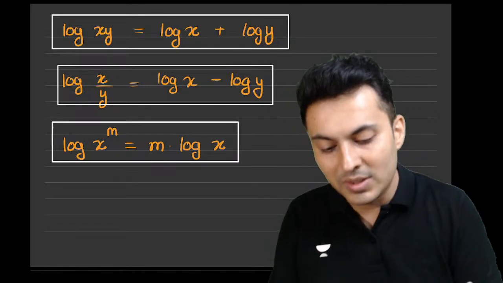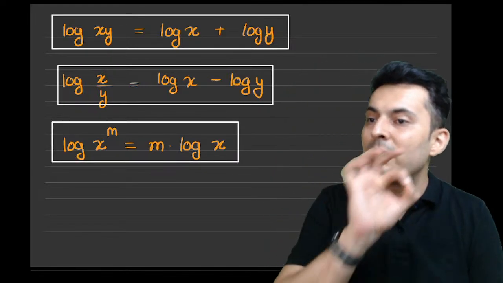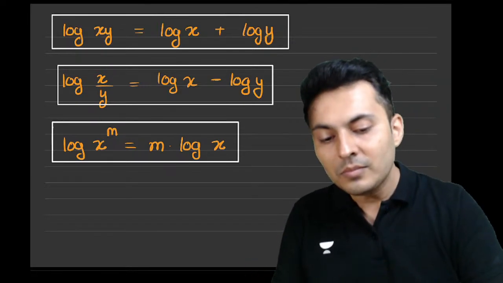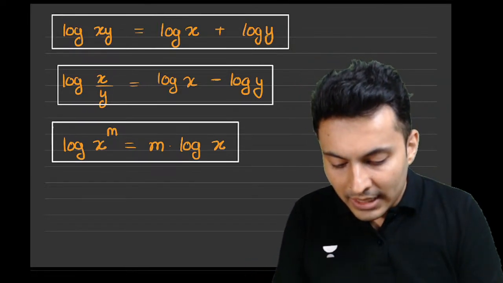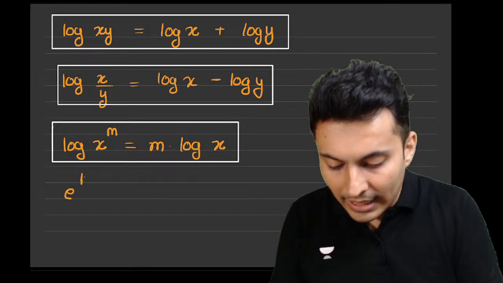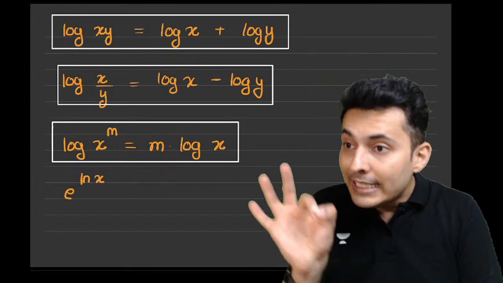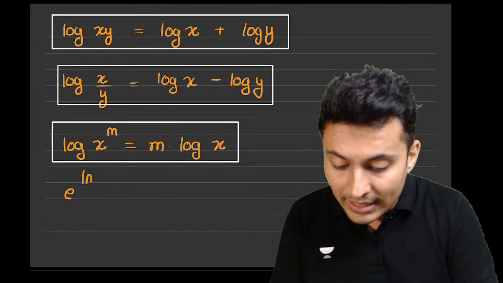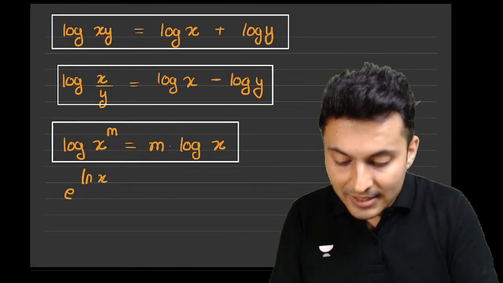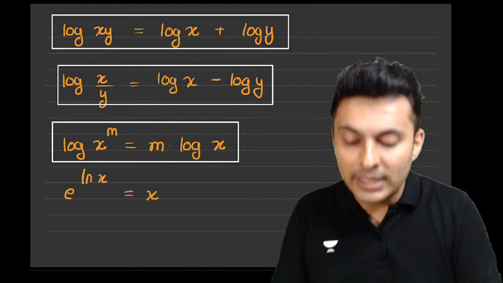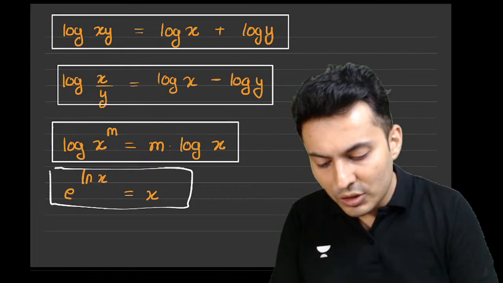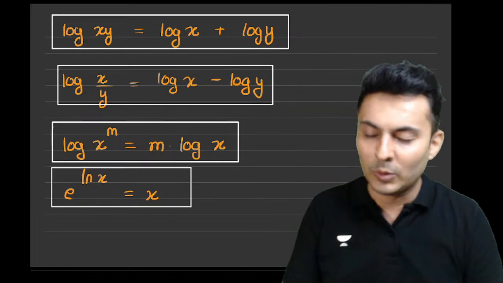So log of x raised to m is m log of x. As simple as that. Then the last one, e raised to ln x. E raised to the natural logarithm of x is x only. This is also a very important property. Many students do not remember it or forget about it.